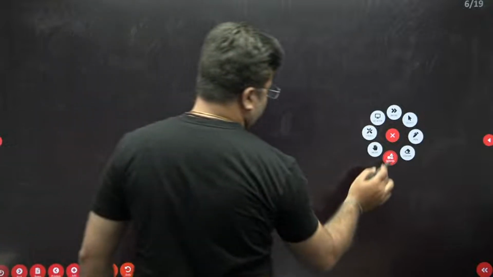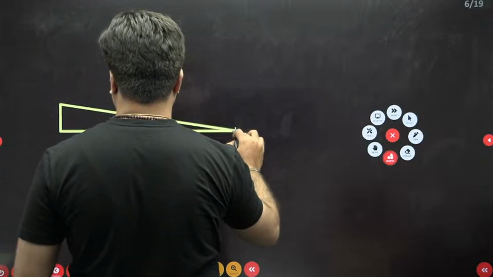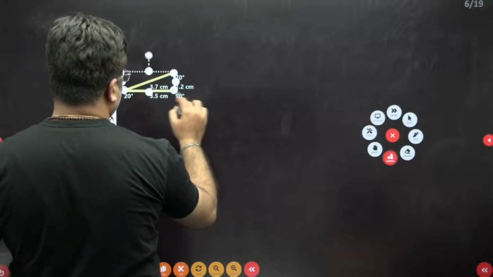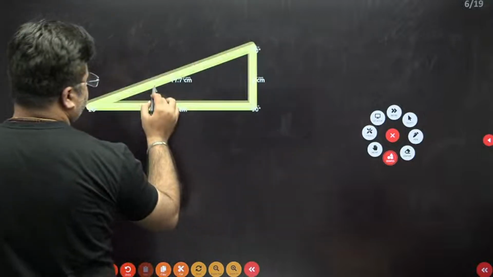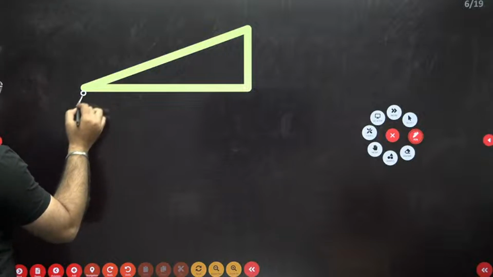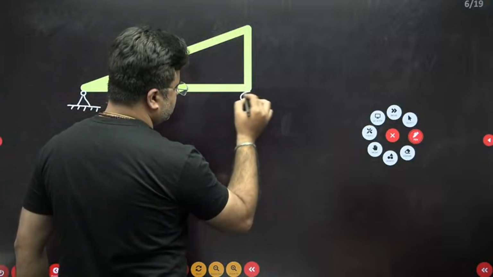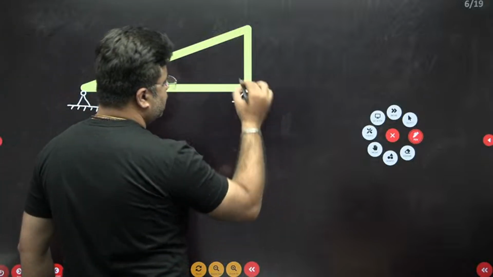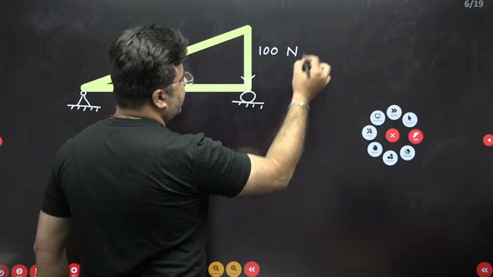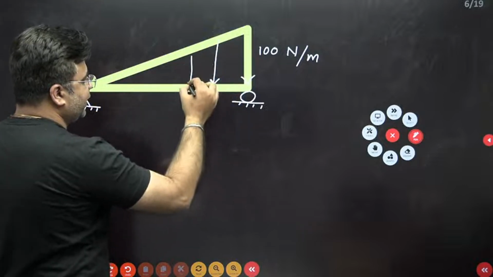So like this, we got one triangular loading for a simply supported beam. This is my simply supported beam. The loading intensity is 100 Newton per meter, sorry. So it's a triangular loading like this. Now it's a very, very easy question.